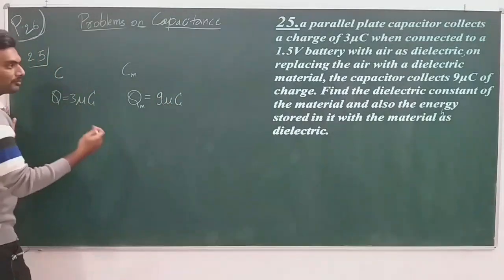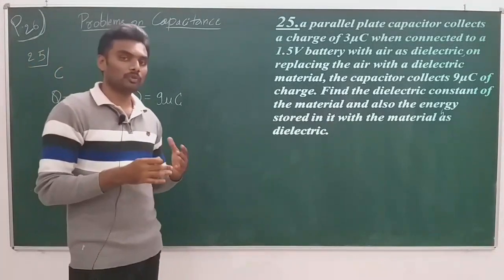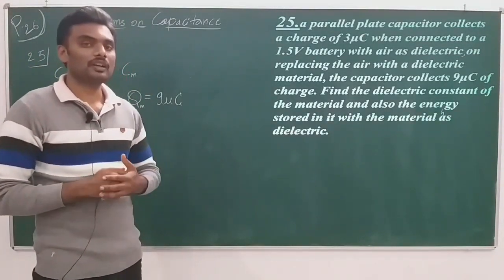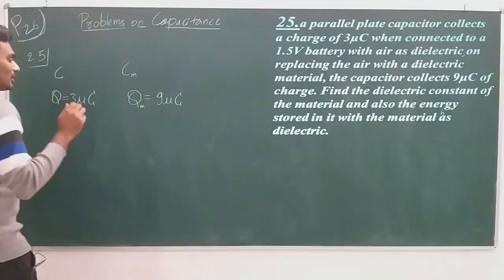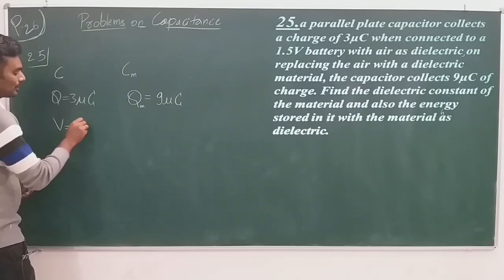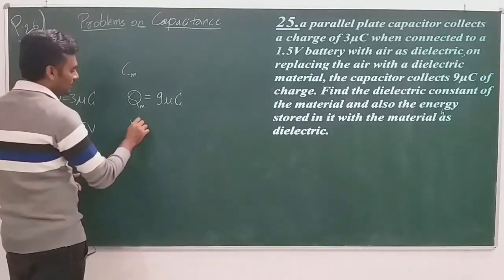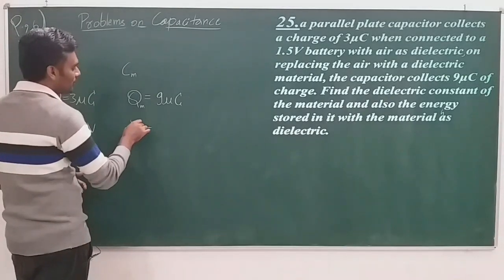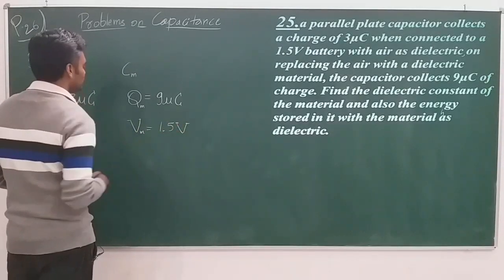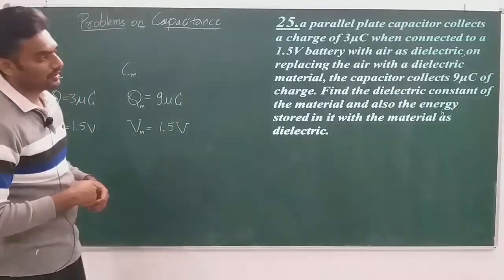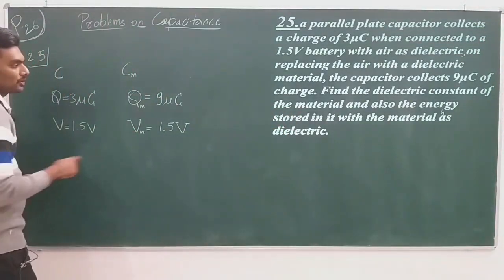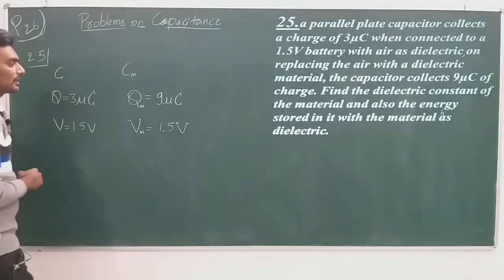And both of them are connected to the same battery. In both situations, the battery is not changed. The potential difference across the plates of the capacitor remains the same. So here V is equal to 1.5 volt. Even when the medium is introduced, the potential difference remains the same, 1.5 volt. And what is asked to find? Find the dielectric constant of the material and the energy stored when the material is filled with the dielectric.